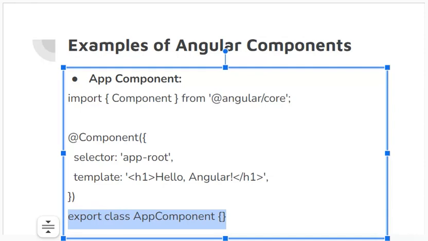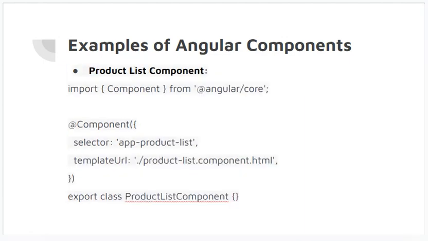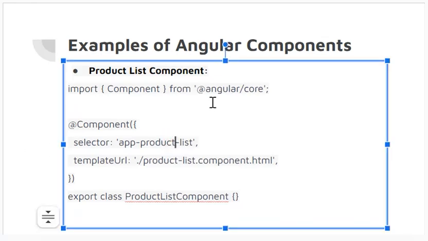In the same way, we can define our header components, which can be reused by different parts of the code, because the header will be the same on different web pages, or the sidebars, whatever. Here we have, for example, a product list component defined, and this is the HTML page or the URL of this product list component. That's the name of this component, and that's how we export it.